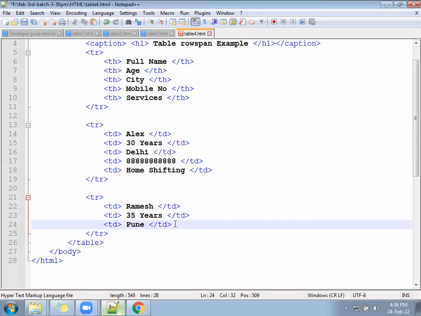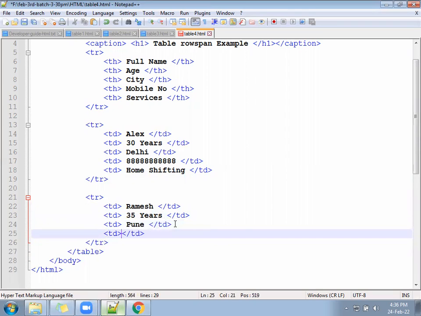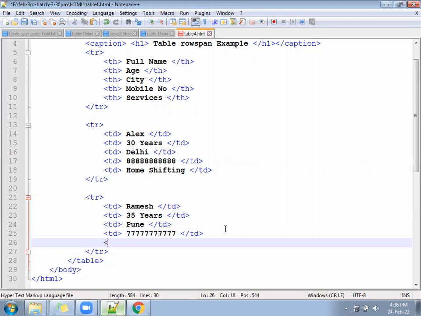After that, his contact number something, and he is looking for something else. Suppose looking for a job. Looking for job.